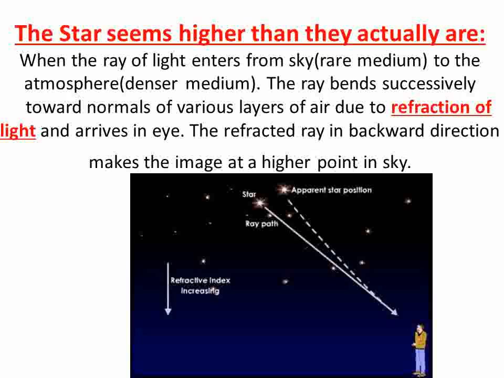This ray of light finally arrives in the human eye, and the final image is formed in the direction of the dotted ray as shown in the figure, and the apparent position of the star is different from the real position, that is, the apparent image is higher than the actual position of the star.